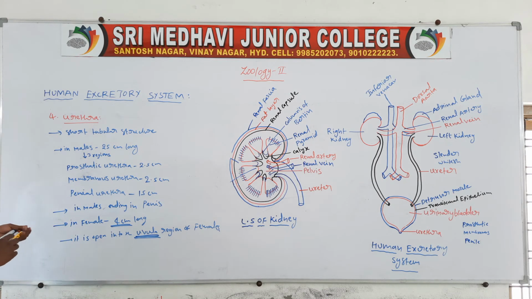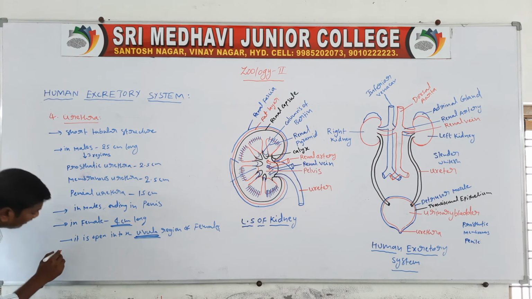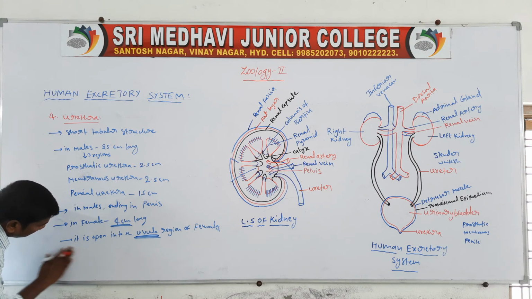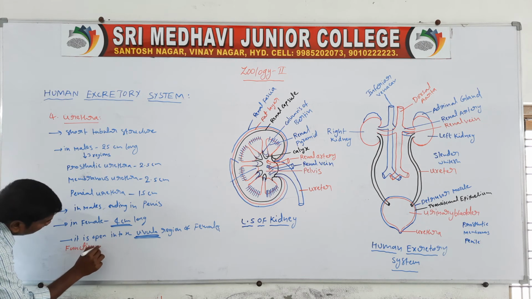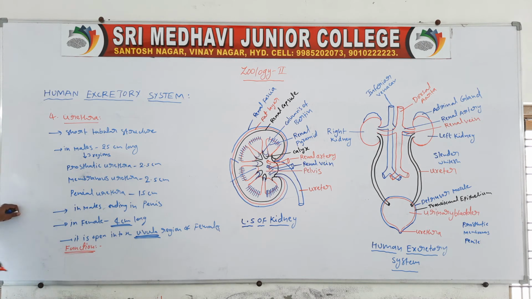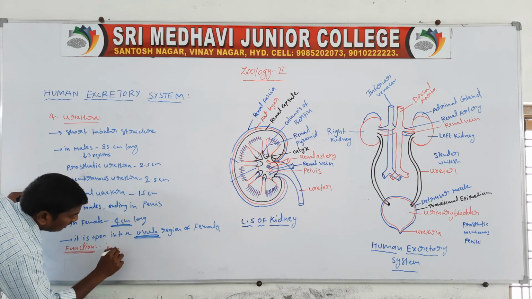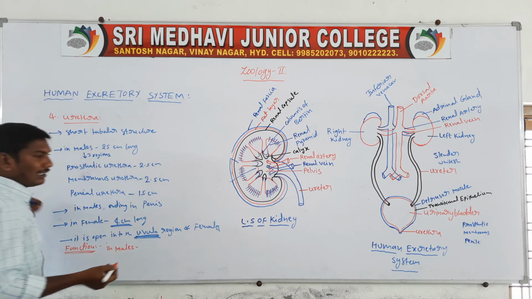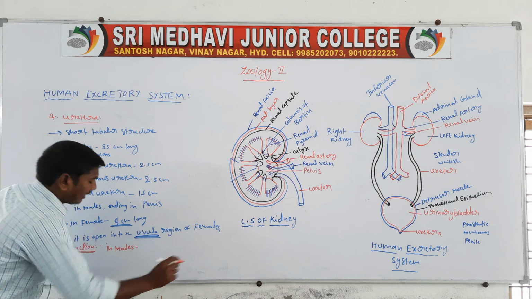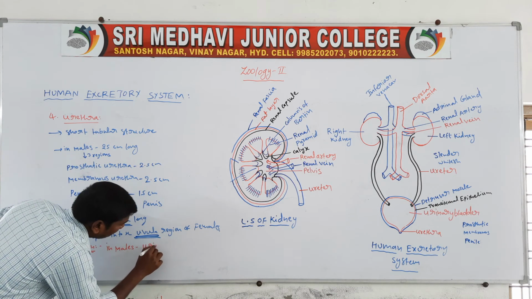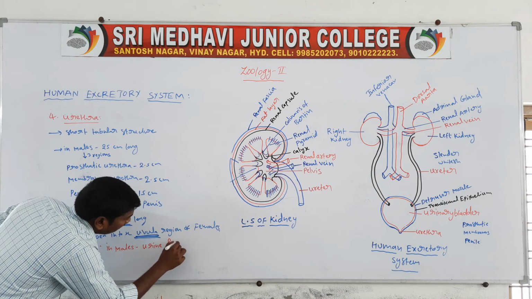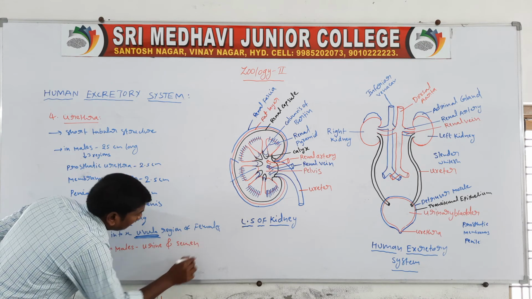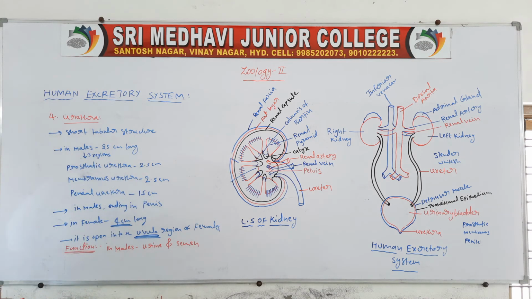Next one, urethra function. In males, the urethra carries a transport of urine and semen.